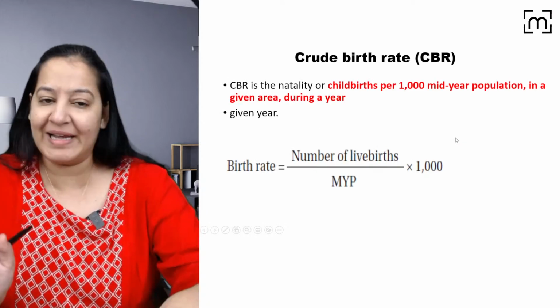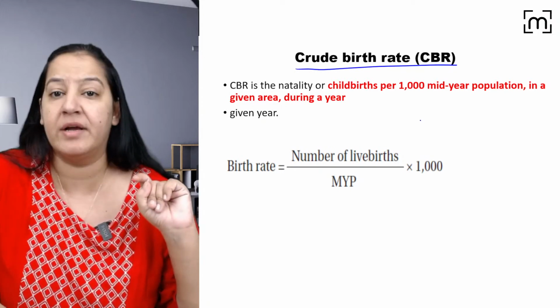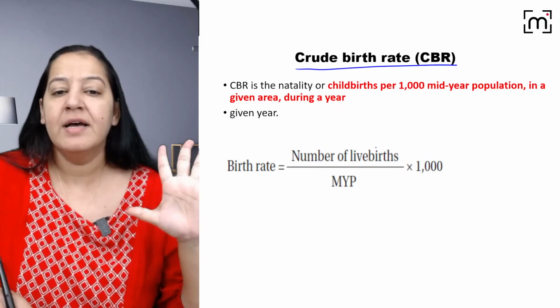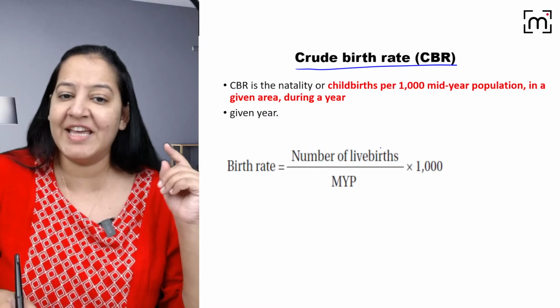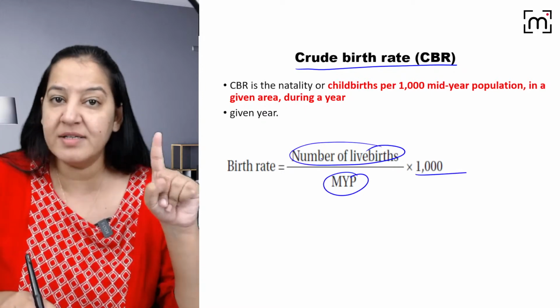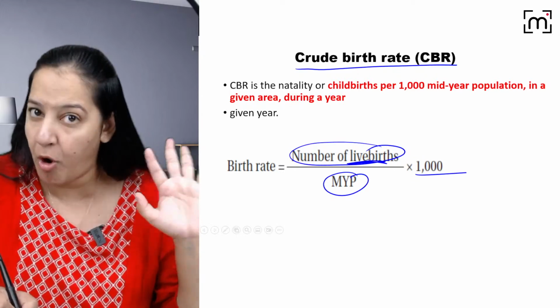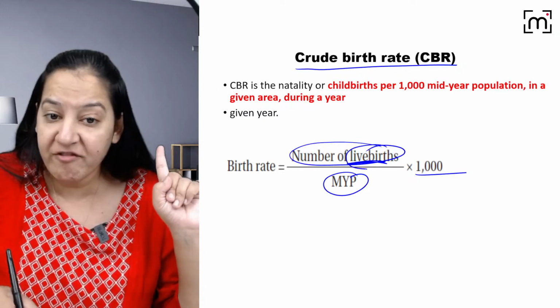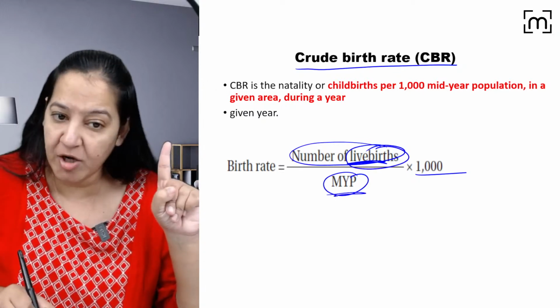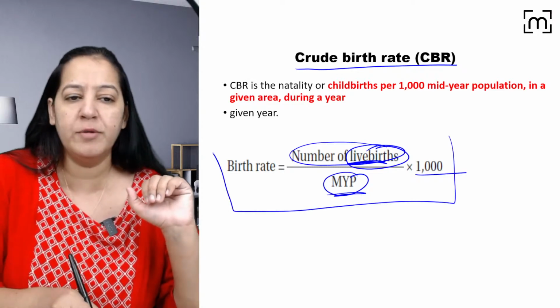Let me give you a little bit of clarification. What is birth rate? I am talking about crude birth rate and crude death rate. Crude birth rate is the number of births taking place in that mid-year population per thousand. The numerator is the number of live births, not abortions or stillbirths, upon the mid-year population of that area or country in 2000. This is crude birth rate.